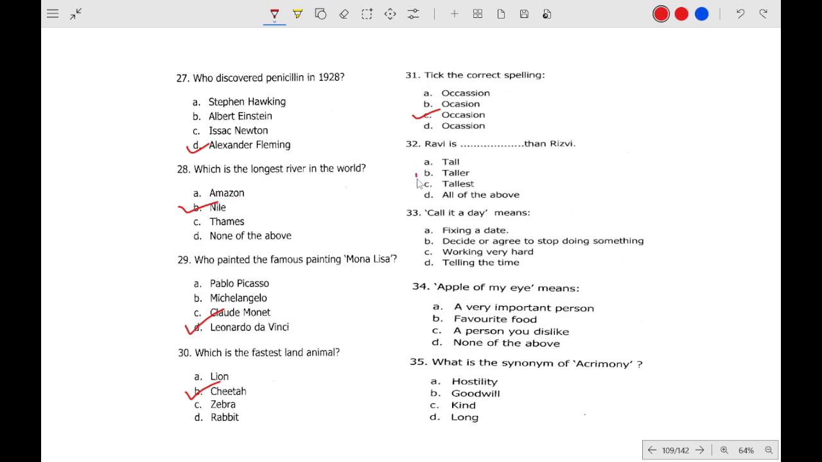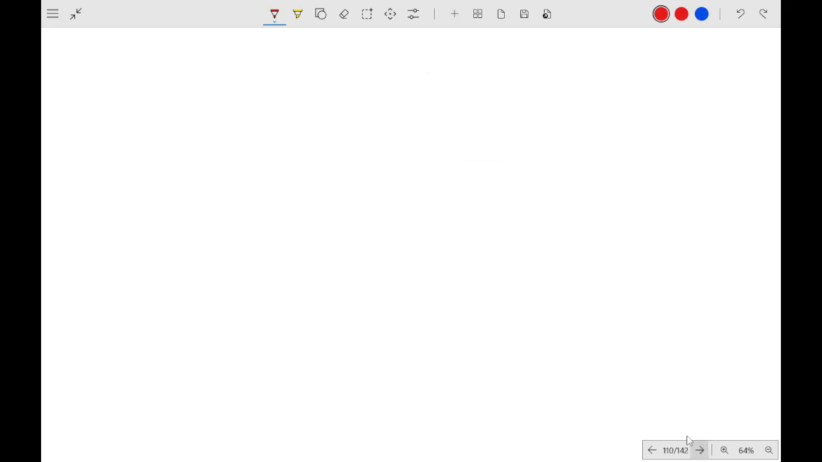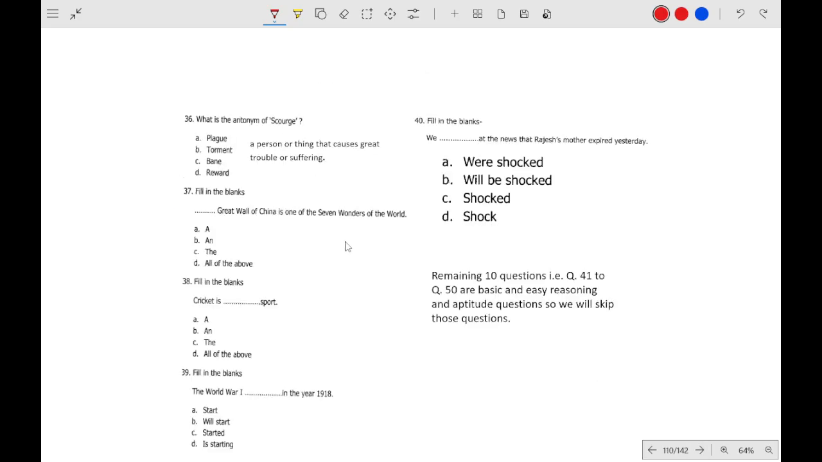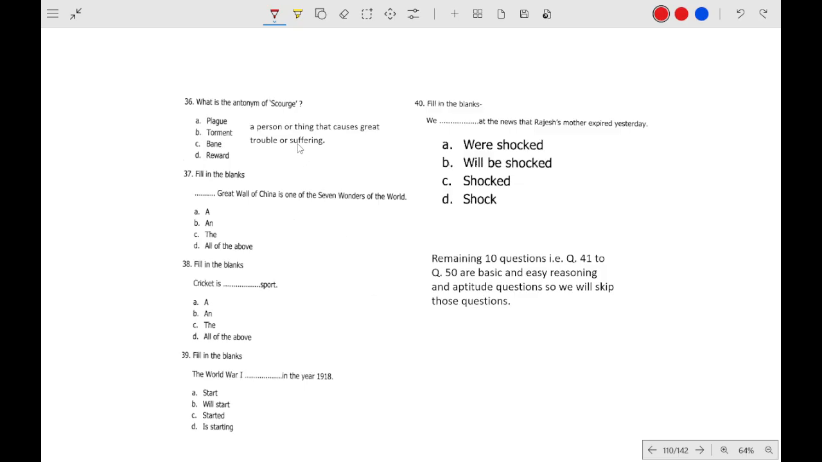Ravi is taller than Risby. Call it a day means decide or agree to stop doing something. Apple of my eye means very favorite person. What is the synonym of acrimony? Acrimony means hostility, that means hatred. That means hostility. What is the antonym of scourge? Scourge means a person or thing that causes great trouble or suffering. That means reward. So it is the opposite of scourge, will be reward.